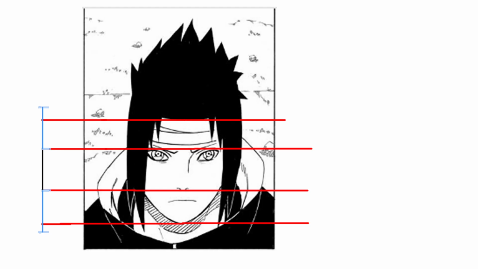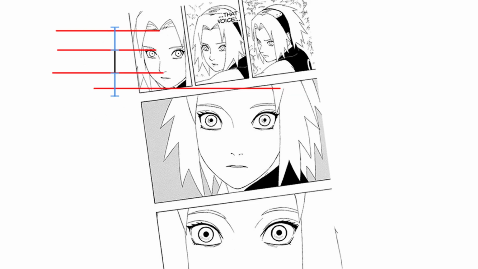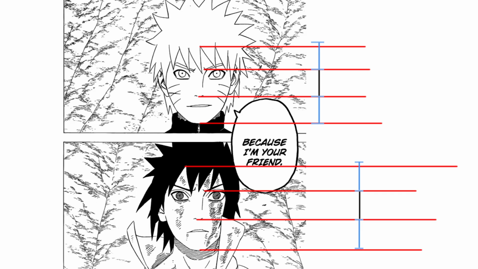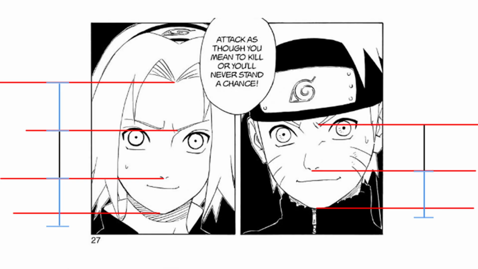The human face can be split into thirds. The top third goes from the hairline to the eyebrows. The middle third is the eyebrows to the nose. The bottom third is the nose to the chin. On average, all of these thirds are about even. Men have slightly longer lower thirds. Naruto's style has some variance, but usually the middle third is slightly longer than the other thirds. But there are times where all thirds are even. There is not much of a difference between male and female facial thirds.